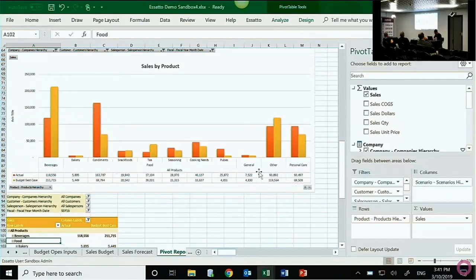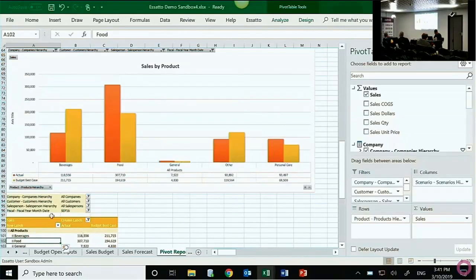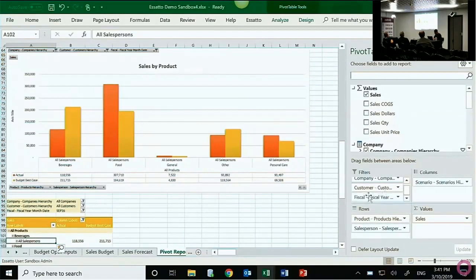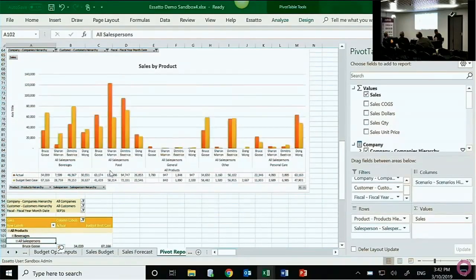So now I've split this up into a greater level of detail in terms of these product categories. I'm looking at all salespeople at the moment, but I can split that up into the detailed sales reps if I need to. So I've just moved my salesperson tile onto the row here. If I expand out salespeople, okay, now very quickly I've got a view by product category, by my sales reps, and how they've gone in terms of their targets and the actuals that have come through.